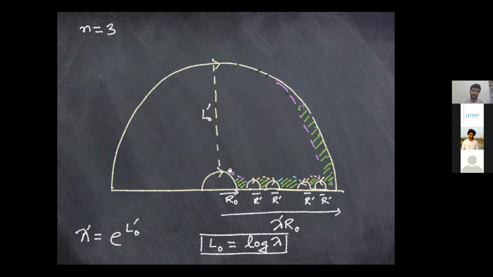But in the purple geodesics, the last two, the left extreme and right extreme geodesics, you have one radius to be r prime and one is r0, and in the other case, you have r prime and lambda prime r0. So they have not been able to explicitly calculate the lengths of these horizons, but they have shown that it doesn't depend on the parameters that the other horizons depend on. It depends on some other parameter.